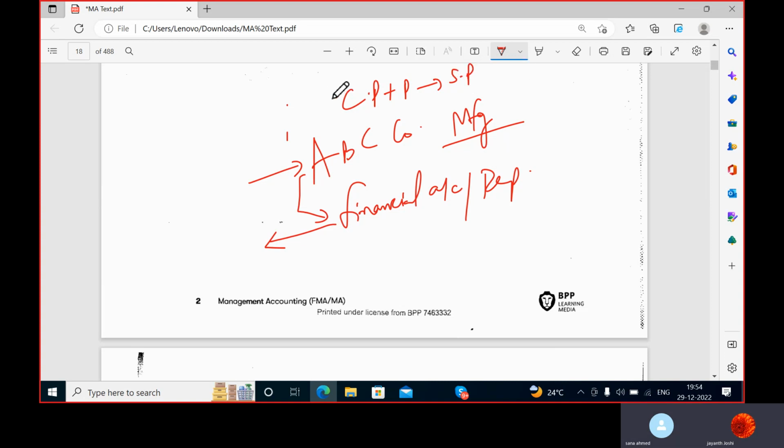Now the point is how you get the cost of a product, how you ascertain the cost of a product which you are selling to people. That means definitely you are manufacturing some product. So a manufacturing process is nothing but conversion of raw material into finished goods, isn't it so?